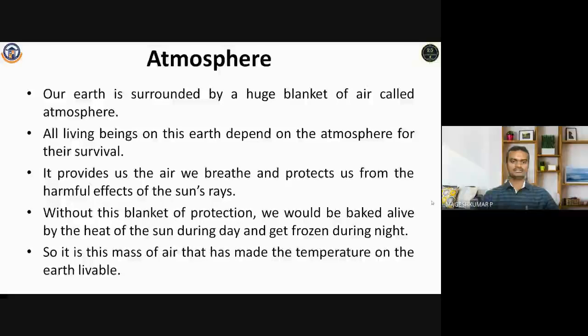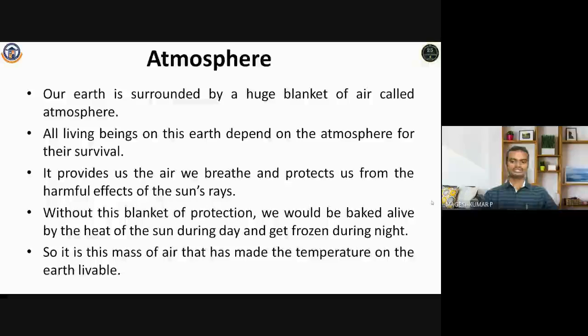It is basically the work of the ozone layer, which absorbs the ultraviolet radiations that are harmful to the living organisms on the Earth's surface. Without this blanket of protection, that means the atmospheric air composition, we would be baked alive by the heat of the sun during the day and get frozen during the night. So the heat balance is properly maintained due to these atmospheric gases and other particles like water vapor and dust. It is this mass of air that has made the temperature on Earth livable.